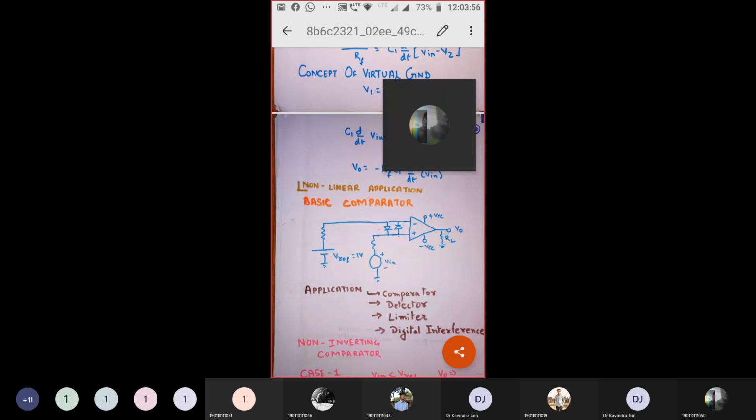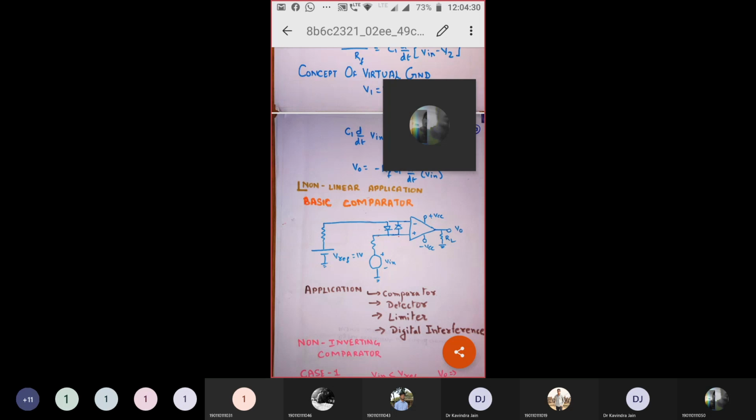As I have told you previously, in a comparator circuit we compare one input to the provided reference input. That is what we are doing here also: providing input along with a reference. In this comparator circuit, V in is our input supply.